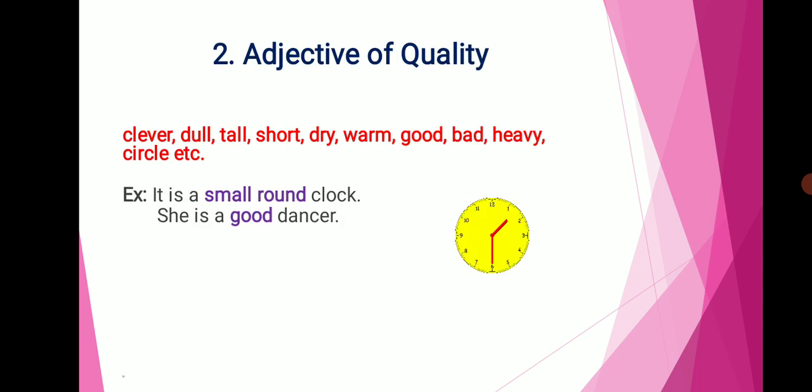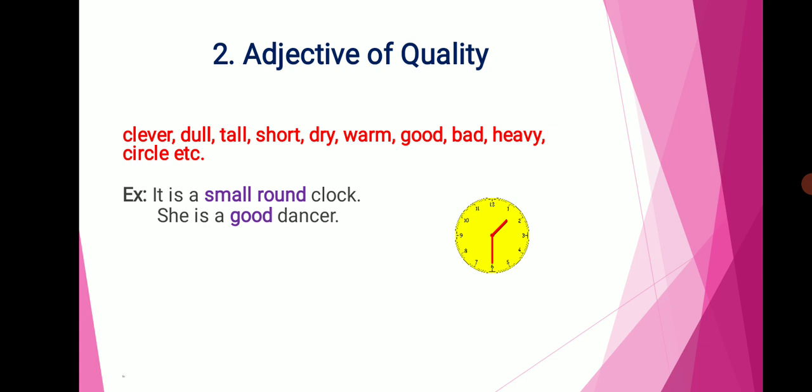The second type of adjective is called adjective of quality. Adjective of quality is indicated by the words clever, dull, tall, short, dry, warm, good, bad, heavy, circle, etc. For example, it is a small round clock. In this example, the words small and round give additional information about the clock. And the words small and round are adjectives of quality.